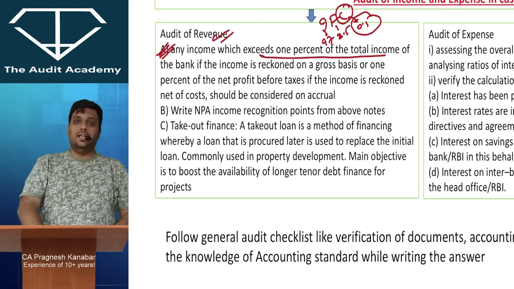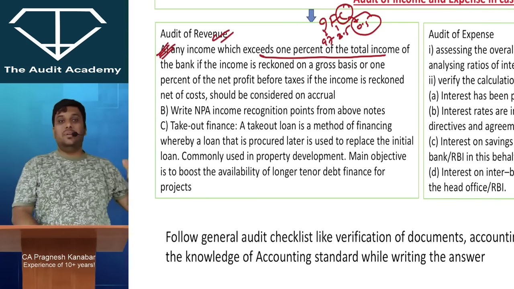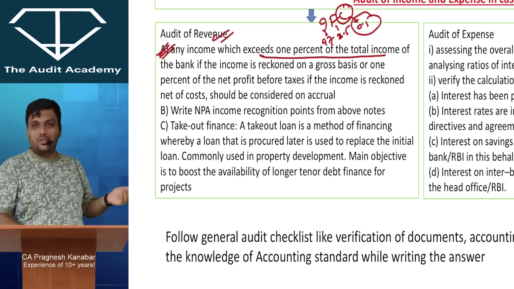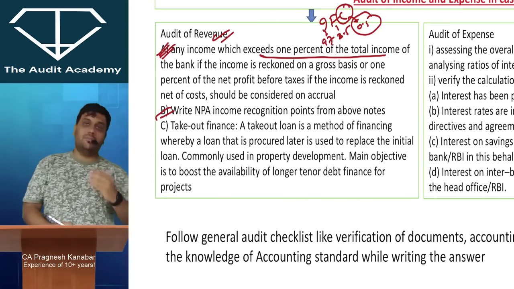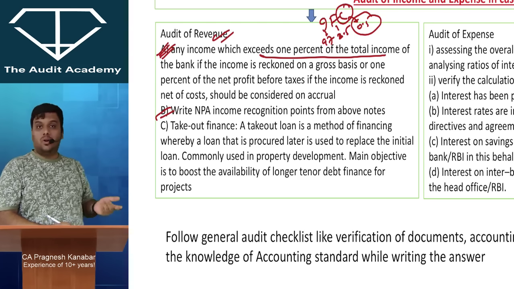Then when it comes to non-performing assets, there will be income reversal and further income will be recognized on receipt basis. So you can write those NPA income recognition points also if you're asked about audit of revenue.